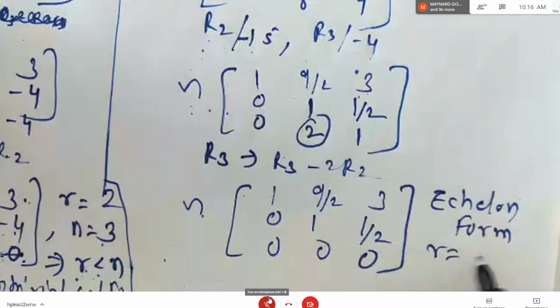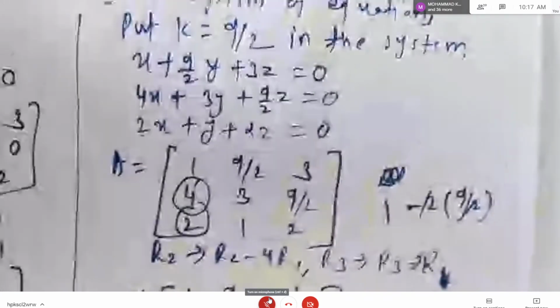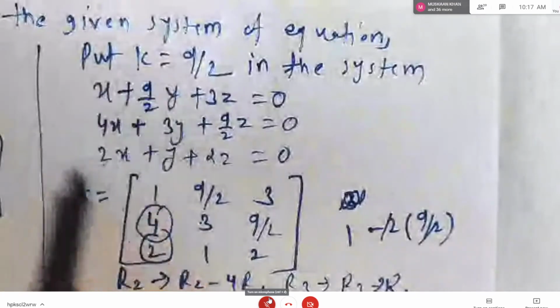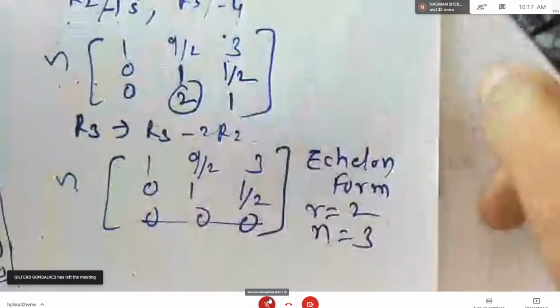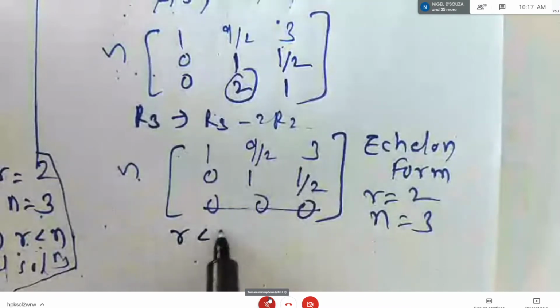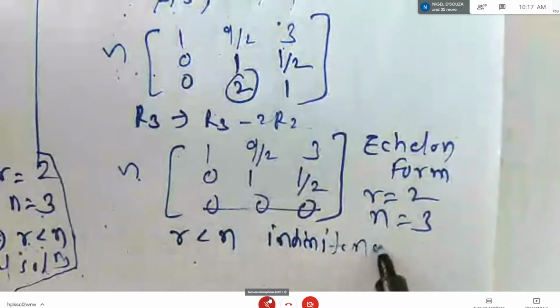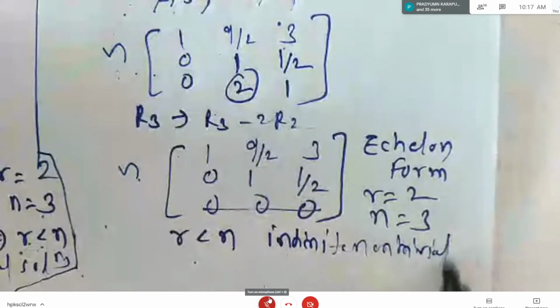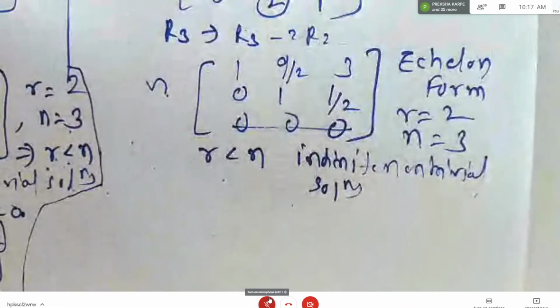What is rank here? Rank is 2 because the last row is a 0 row, and the number of unknowns is 3, because you are solving this system of equations where you have x, y, z as 3 unknowns, so n is equal to 3. So r is less than n, so you get infinite non-trivial solutions. Correct? Any doubt till here?